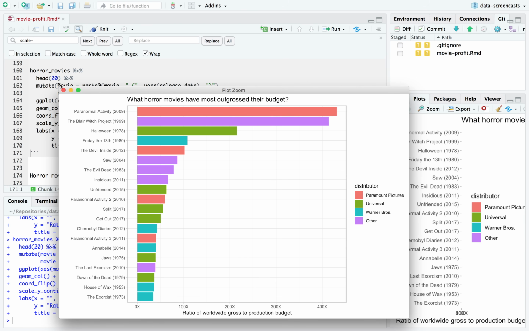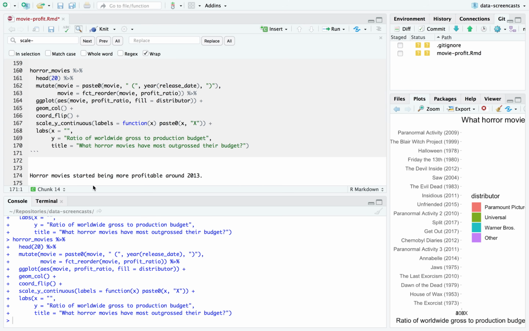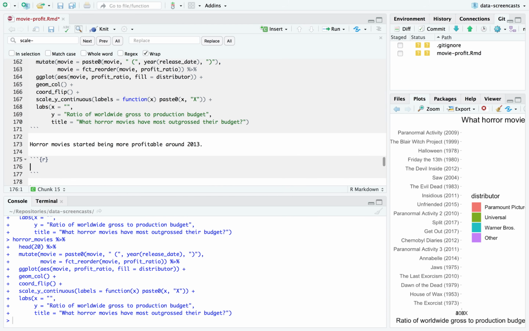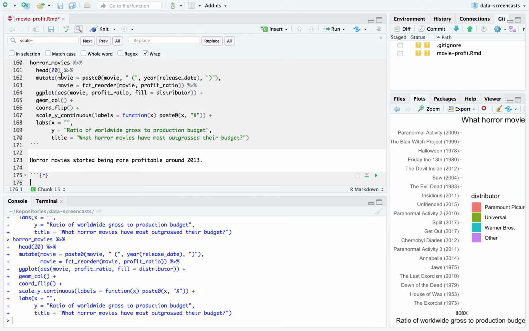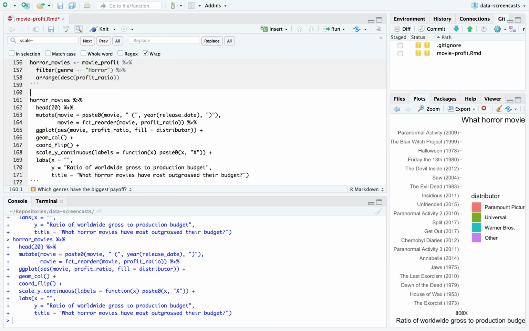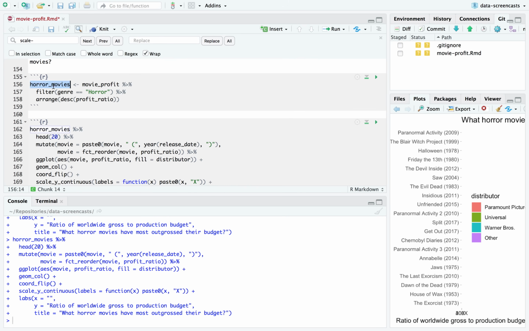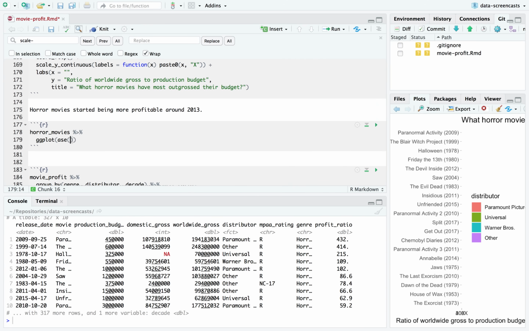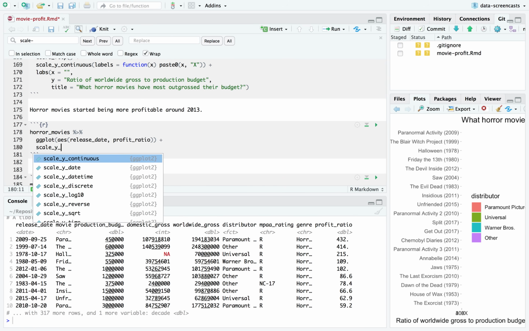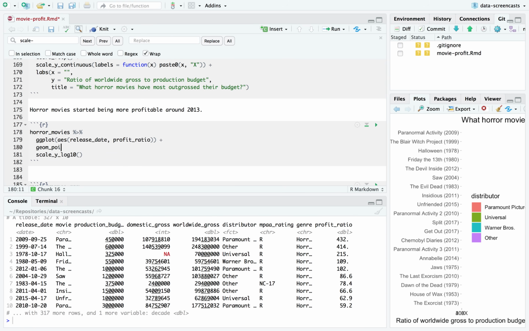I could also scatter plot this. So what I can do is I'm gonna maybe start by doing it for all horror and maybe then do it for all movies. I'm gonna kind of play it by ear. I'm gonna make horror movies its own chunk, and then I'm gonna take this, put release date on the x-axis, put profit ratio on the y-axis. I'm absolutely going to scale y log 10, but that's me doing things a bit out of order.